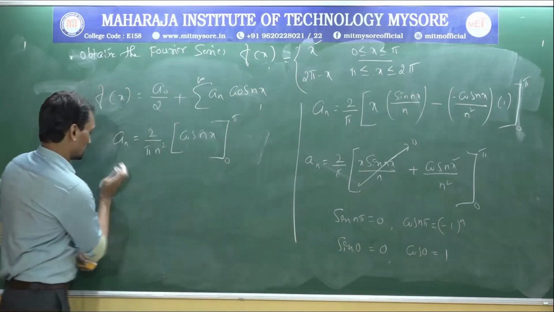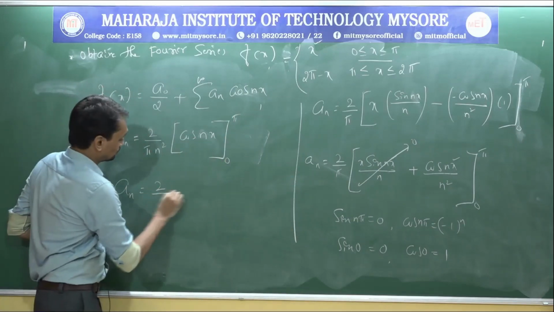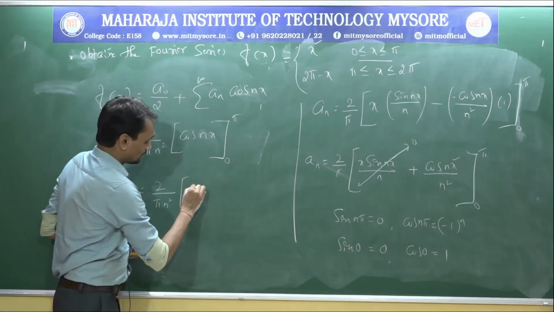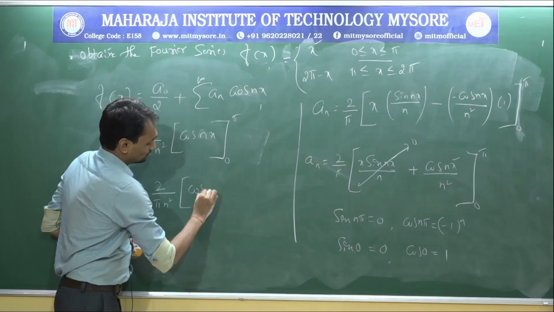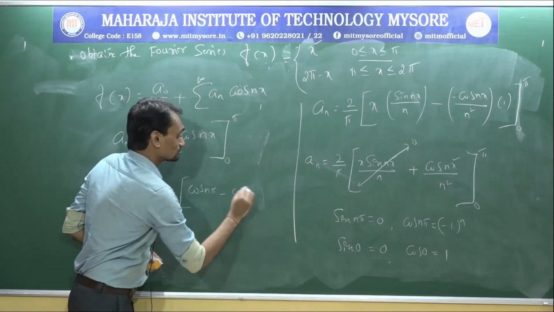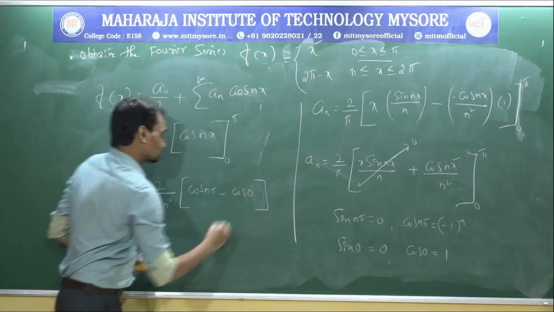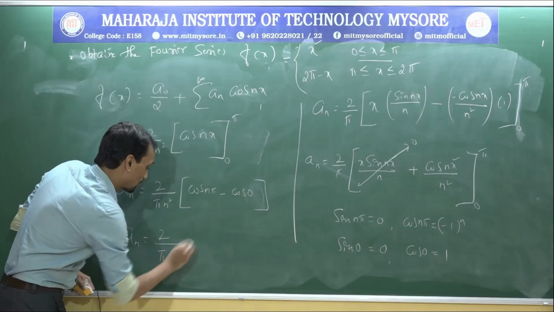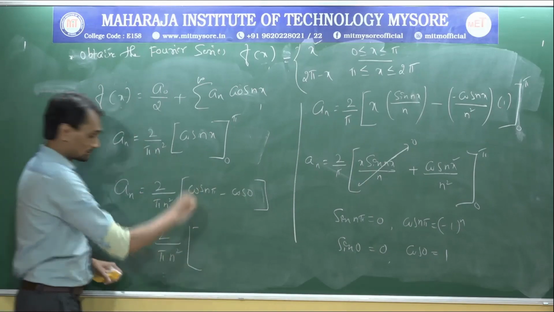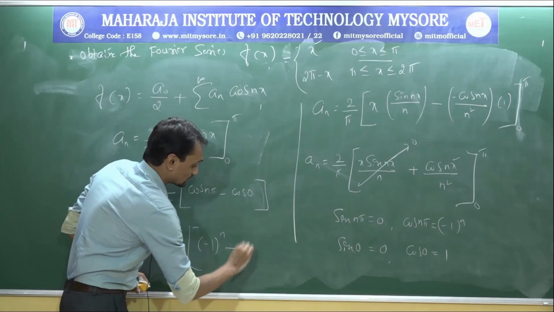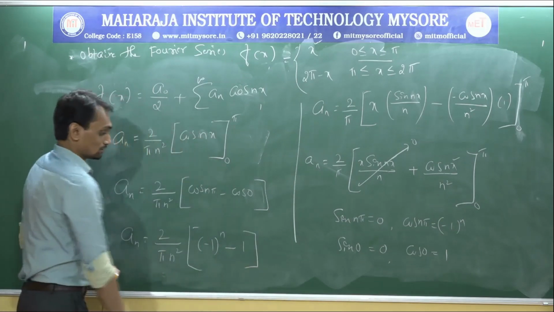Now I will go for the substitution of integration limits. An equal to 2 by pi n square, cos n pi minus cos 0. So An equal to 2 by pi n square, cos n pi means minus 1 power n, minus cos 0 means 1.